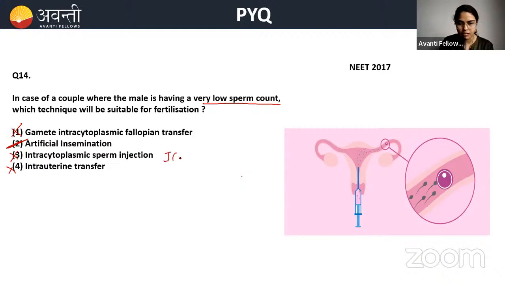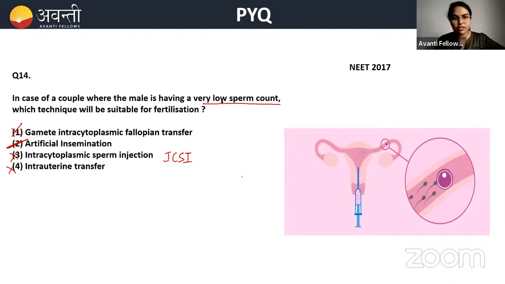Okay, ICSI is done when the health of sperms is very bad. The condition of the sperm is very bad. At that time, among many sperms, the doctor will choose one healthy, good sperm. That good sperm is directly fertilized by inserting it inside an egg. And that is done in in vitro condition. So in that case, ICSI is done, beta.